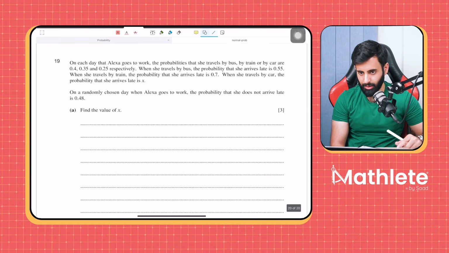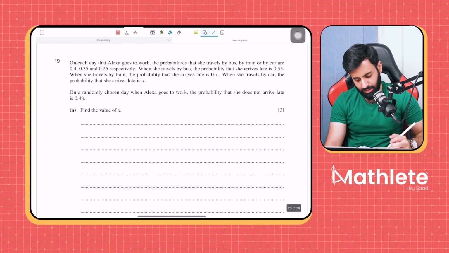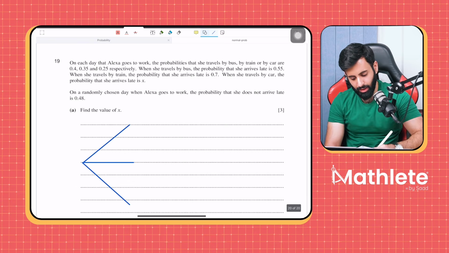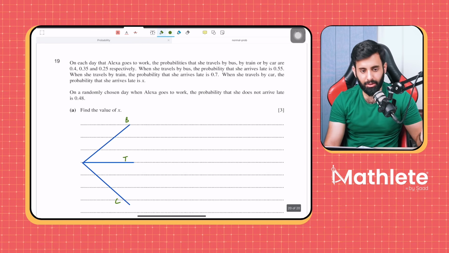0.22 is the correct answer. Okay, so I'll quickly solve this question and maybe we will have enough time left to solve another one. On each day that Alexa goes to work, the probabilities that she travels by bus, train, or by car. So, how many different categories do we have? We have three different categories: bus, train, and car. Okay. And then after that, what happens when she travels by bus? What happens after she travels by train? What happens after she travels by car? She can either be late or not be late.